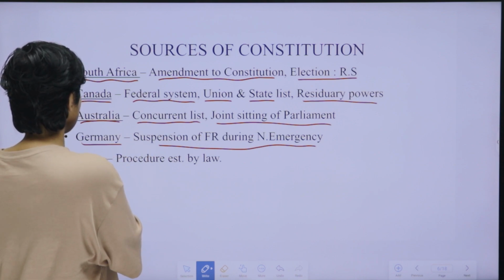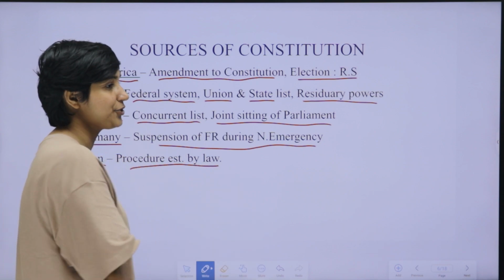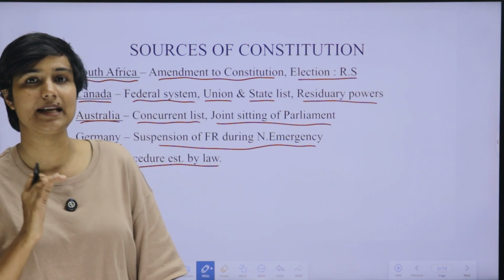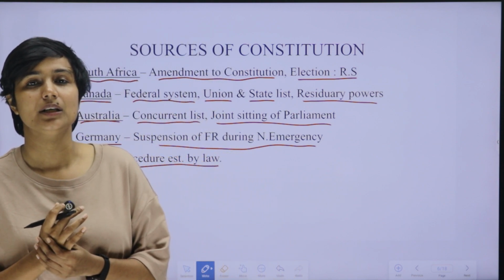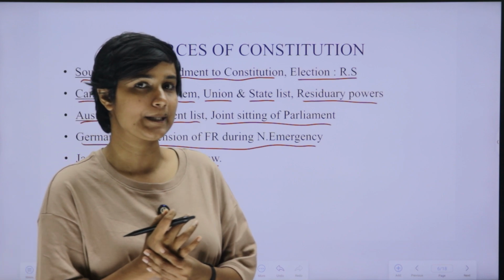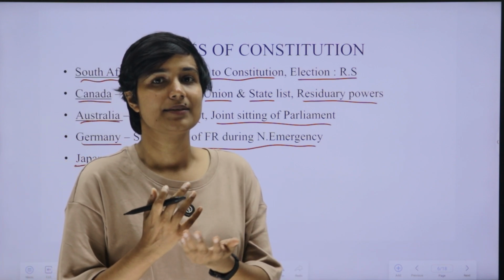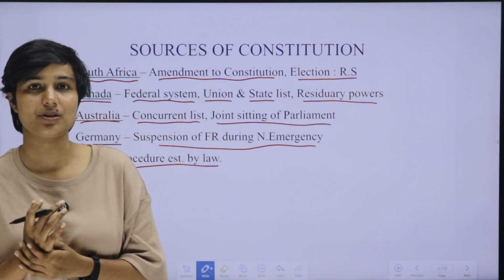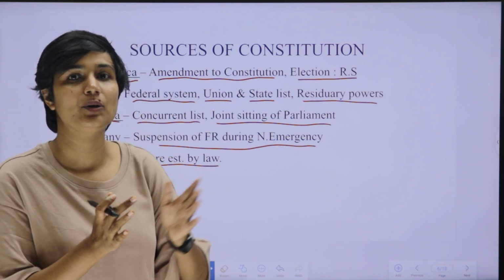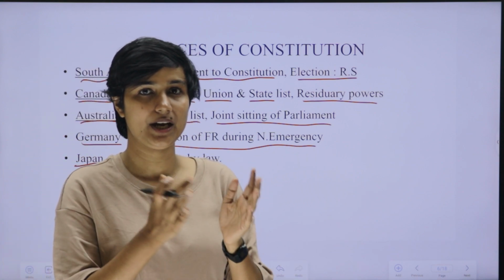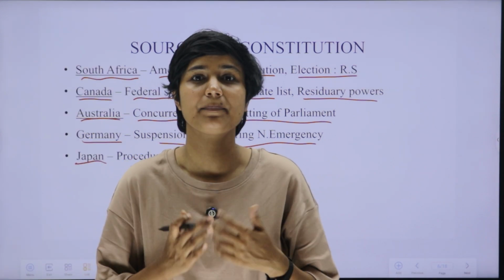And lastly, the principle we took from the Japanese Constitution is procedure established by law. Procedure established by law is a concept dealt in Article 21 of India's Constitution. Article 21 is right to life and personal liberty, privacy, etc. As part of that, procedure established by law has to be followed when the state is making restriction on Article 21. That term, procedure established by law, we actually took from the Constitution of Japan. Okay, now the introduction part is over.